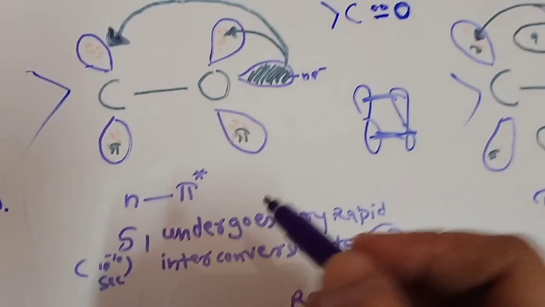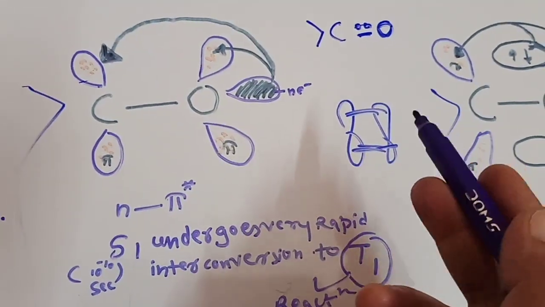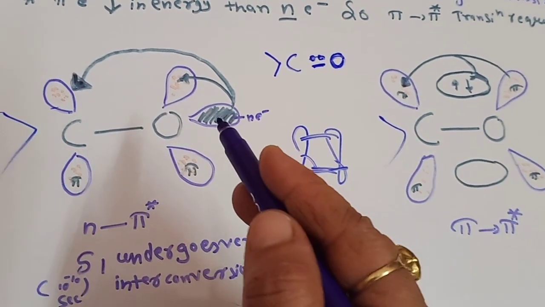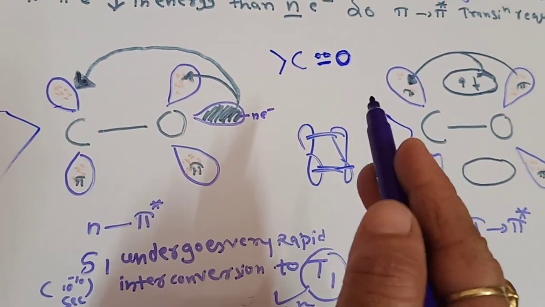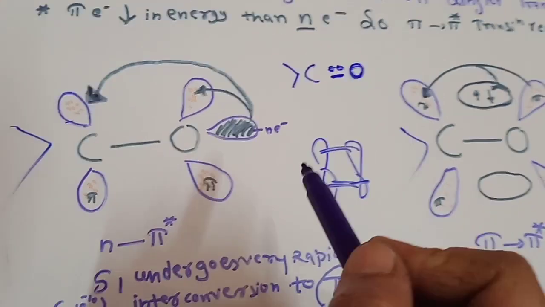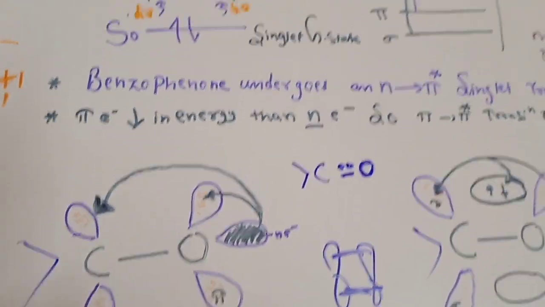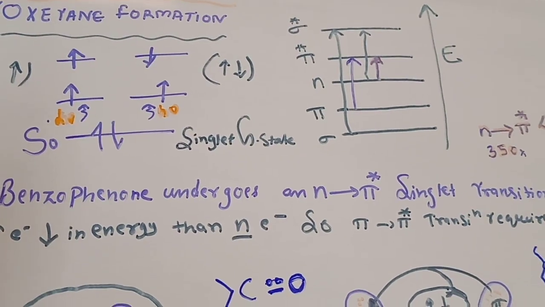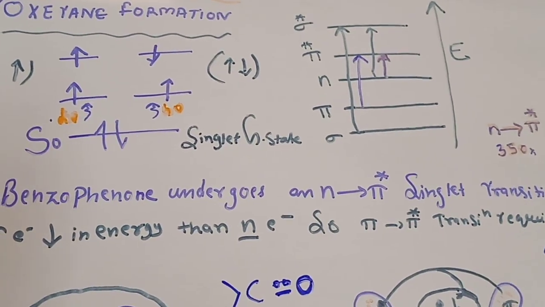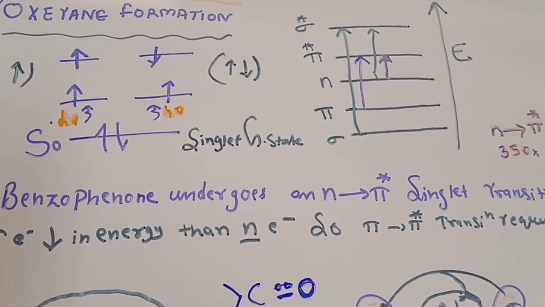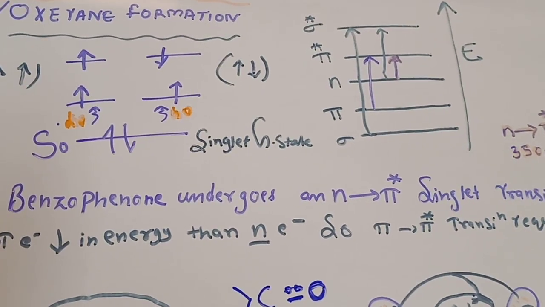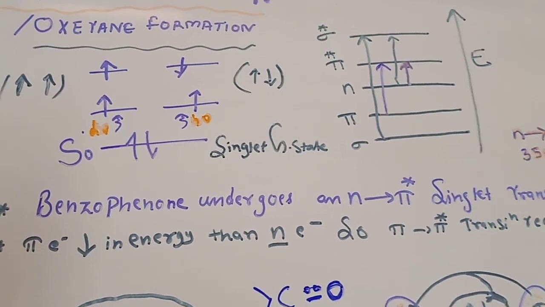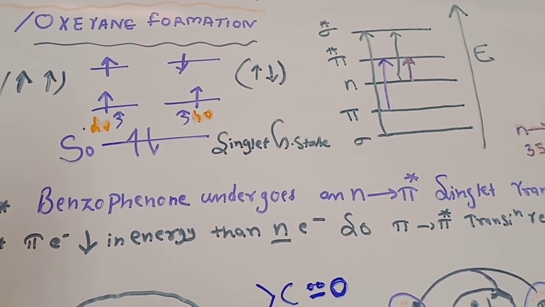If we talk about electronic transitions, as we keep saying, photoaddition is more efficient when the triplet is in the n to pi star transition. We know there are many types of electronic transitions. The types of electrons are sigma, pi, and non-bonding electrons, with sigma star and pi star as the excited orbitals. If an electron is excited from sigma to sigma star, that is known as a sigma to sigma star transition. Similarly, pi to pi star, n to pi star, and n to sigma star.